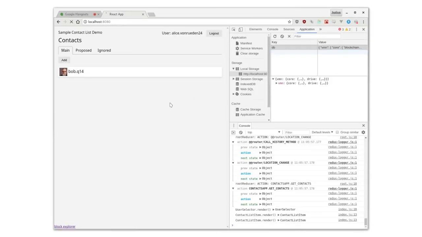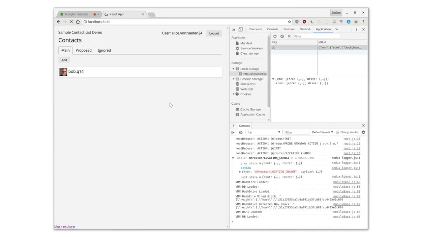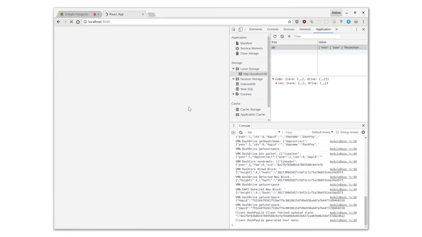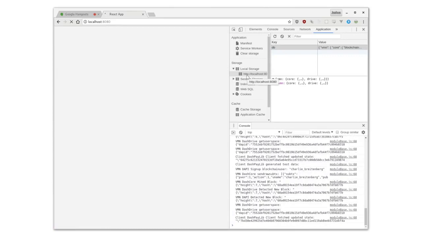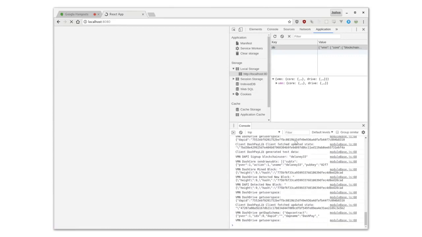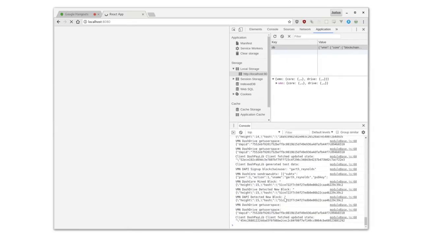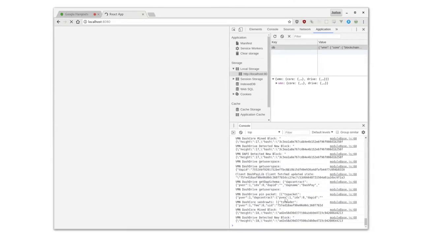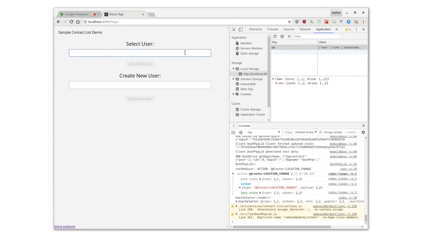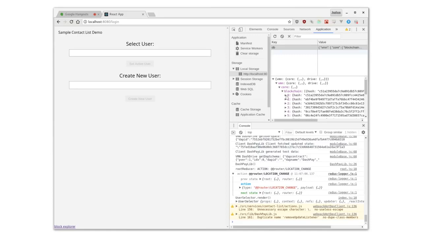All right, so I want to show you what's happening here on the blockchain. When we load the app up for the first time, it mines all these new users onto the blockchain. And here in local storage, you can see that the VMN has core, which is just a copy of a block of the blockchain.